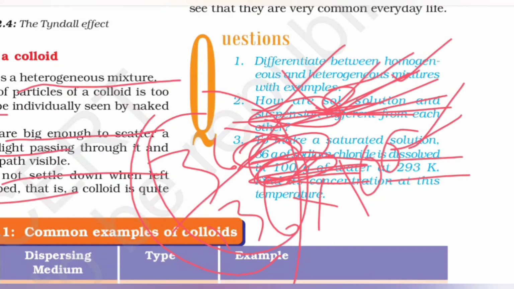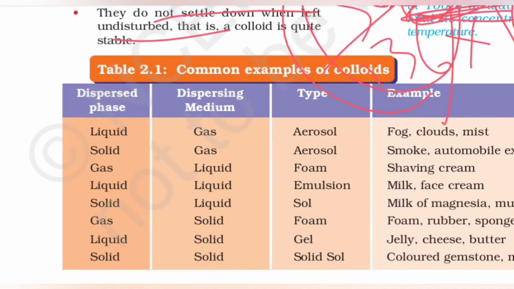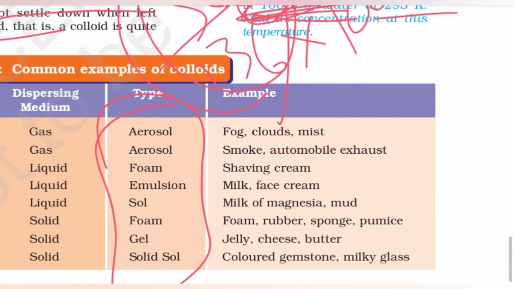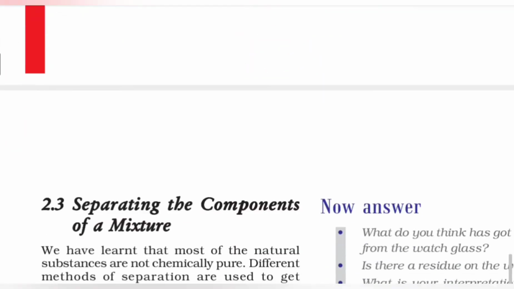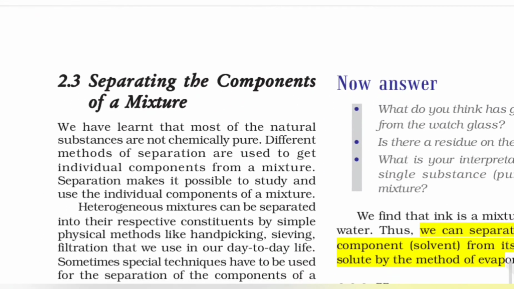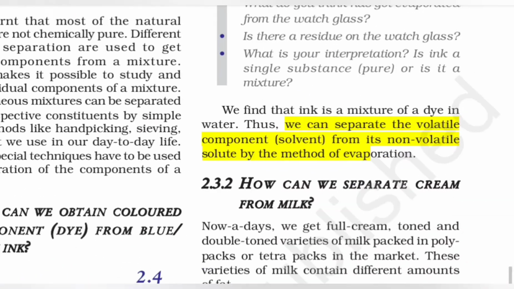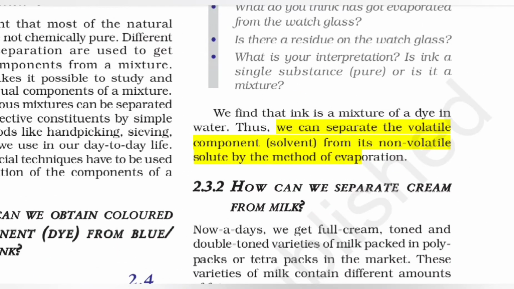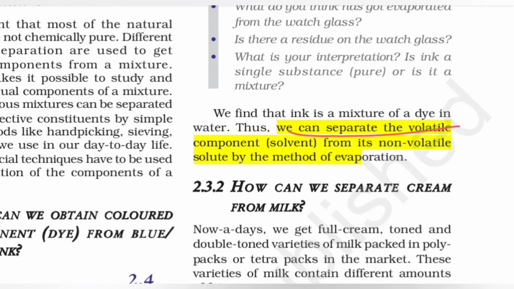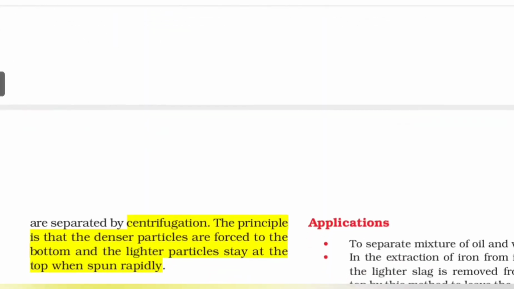Next, when we move on, common examples of colloids are given here, the types and the examples are all given. You can go through them to just have a glimpse. Then there is separating the components of a mixture, and there are small activities, but one small portion you can just know: we can separate the volatile component from its non-volatile solute by the method of evaporation. This is one small thing that I felt might be important.